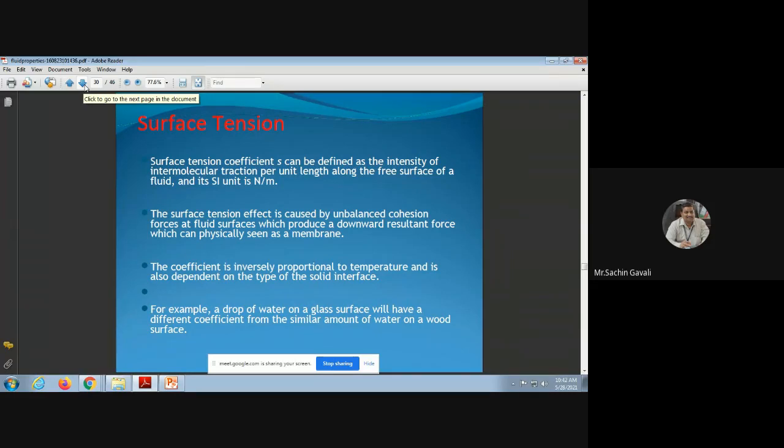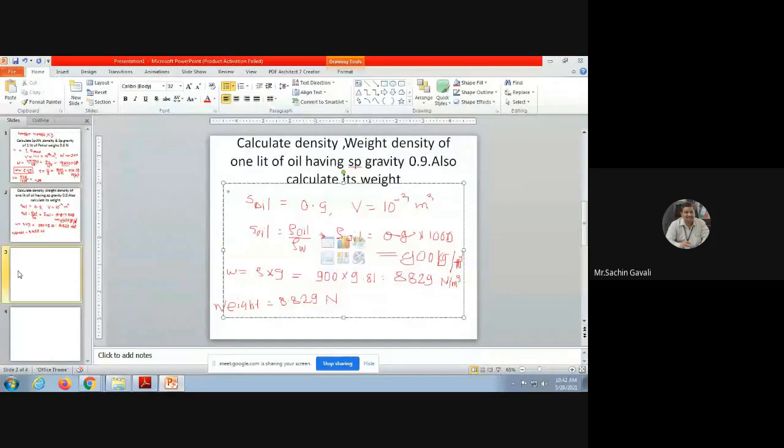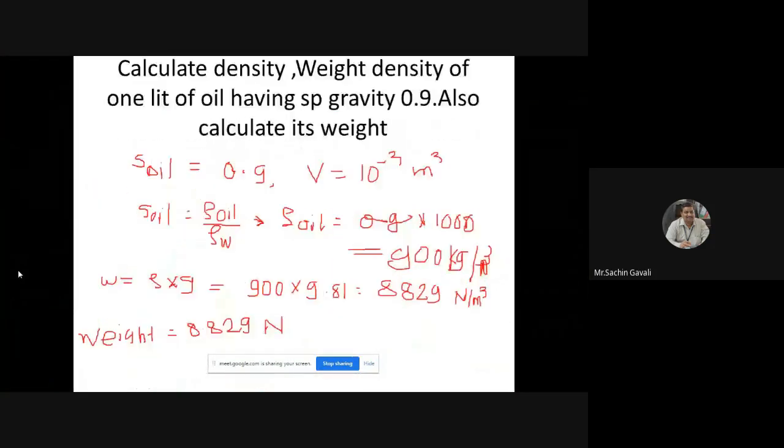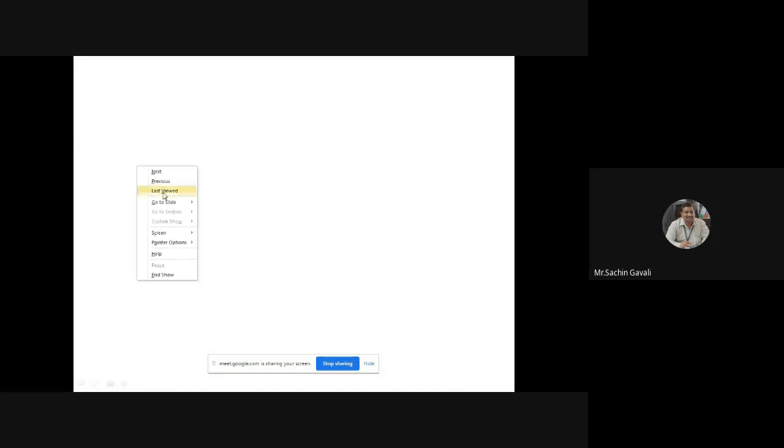Surface tension coefficient can be defined as the intensity of intermolecular attraction or cohesion per unit length along the free surface of a liquid. So what happens here? Let us consider this as one container, and let us consider this is filled with water. So this vessel is filled with water.